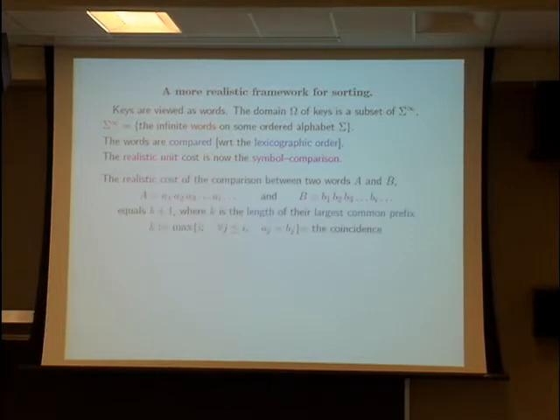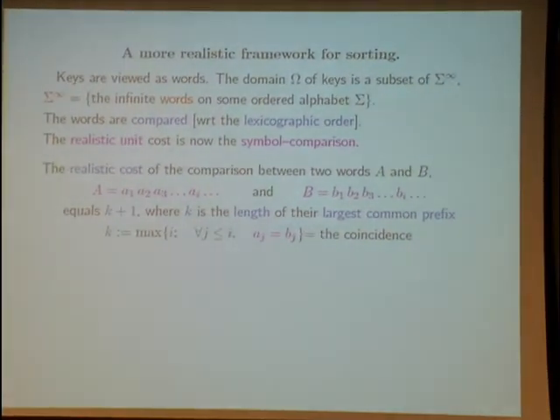For instance, if we are interested in comparing two words, A and B, what is the cost of comparing these words?